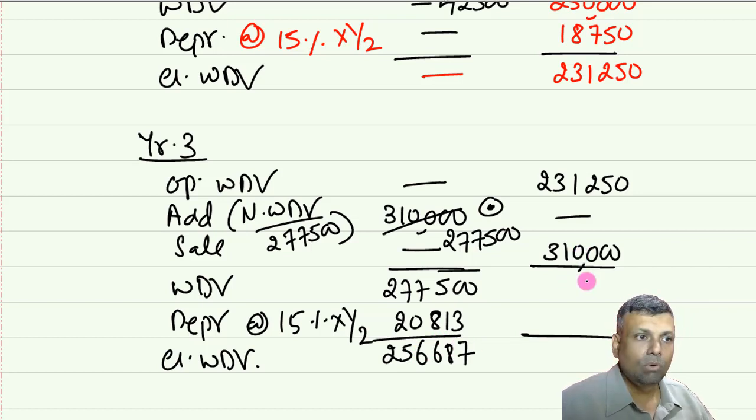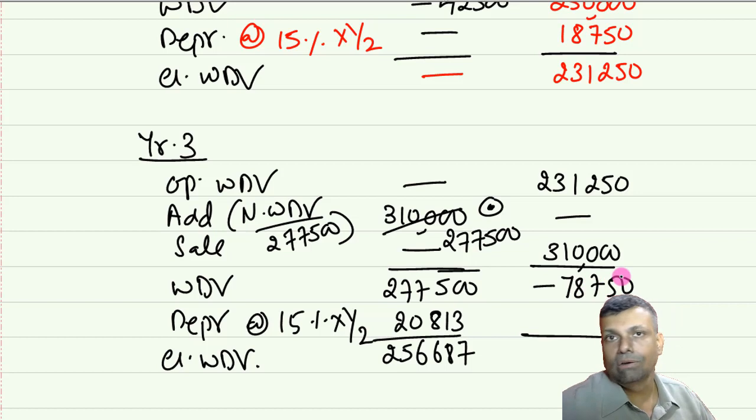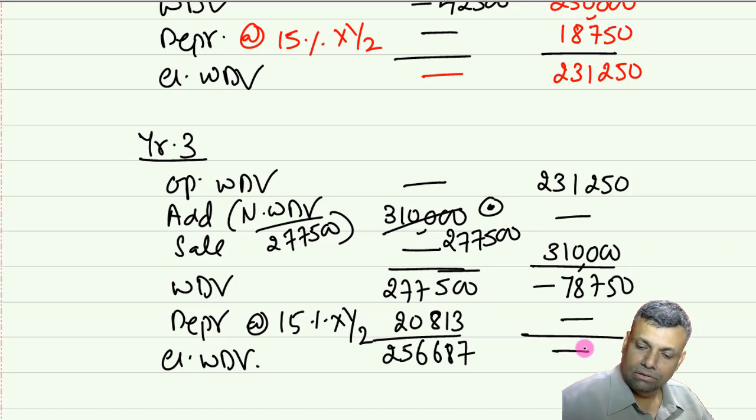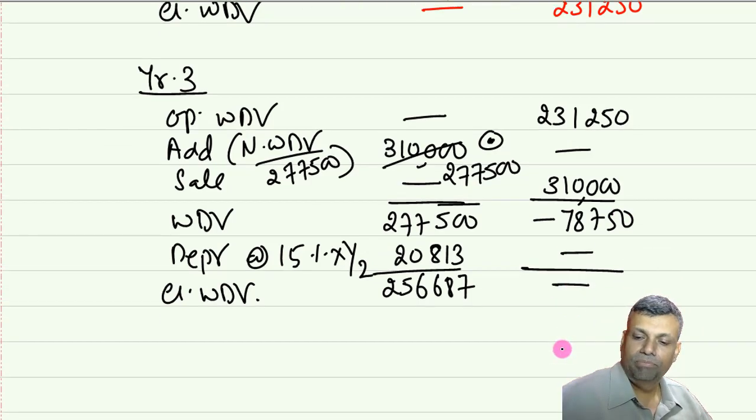And for Mr. Y, it is anyway a minus figure of 78,750. But as I always say, don't write minus in the examination. That is only for our understanding. That means your sale price is greater than your cost, which means it's going to be a short-term capital gain. So this Mr. Y will not have any closing WDV in year number 3.